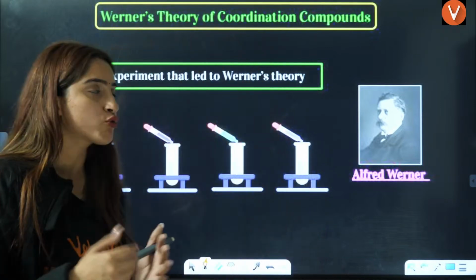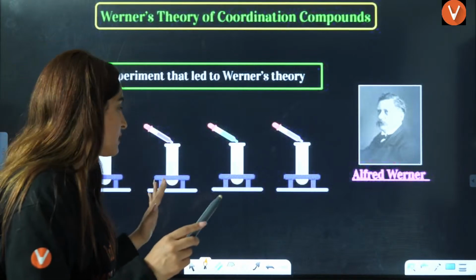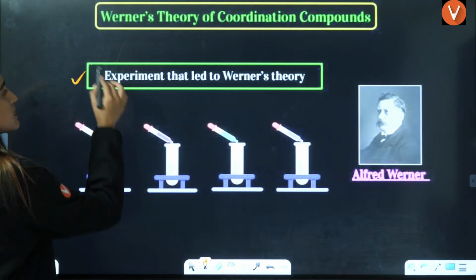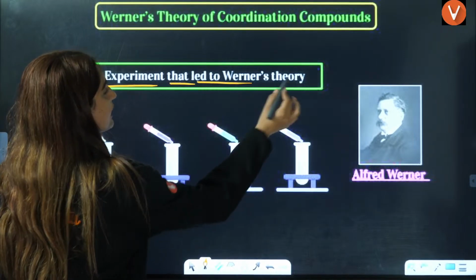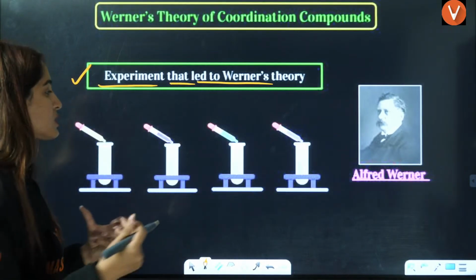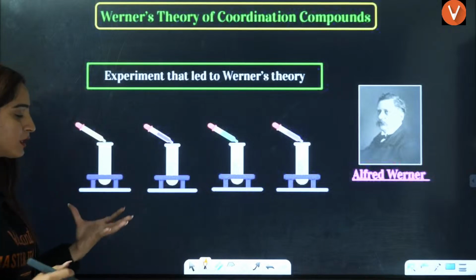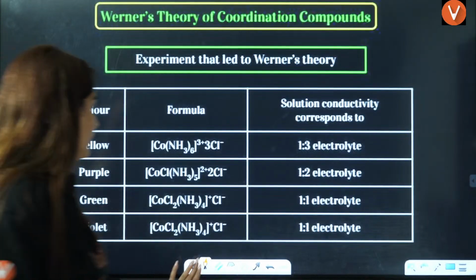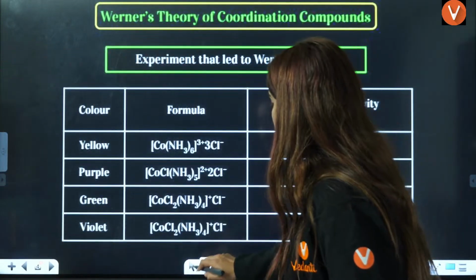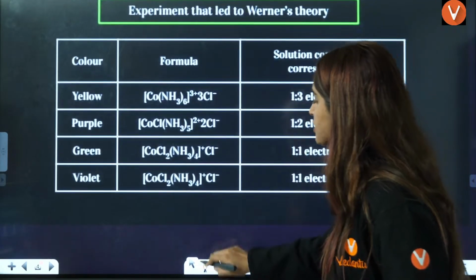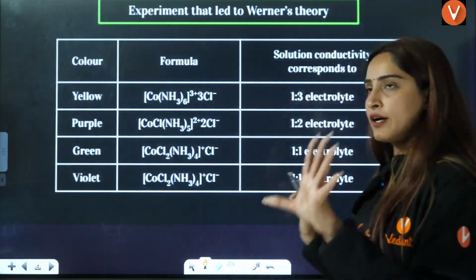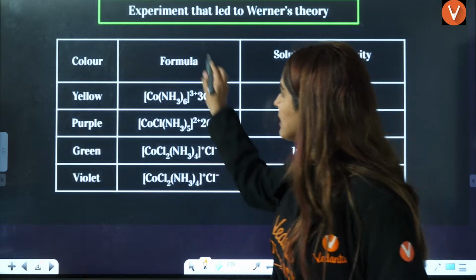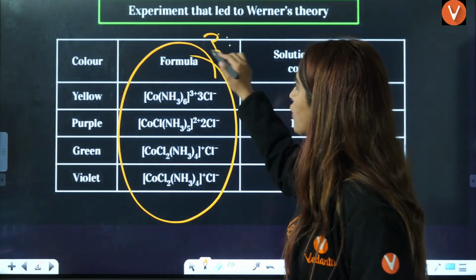I'll tell you how to do that. First is the experiment that led to Werner's theory. You just need to know this particular table. Just remember this table and you're sorted for Werner's theory. This is what they will ask you in the question.